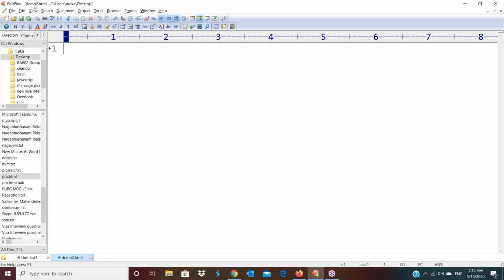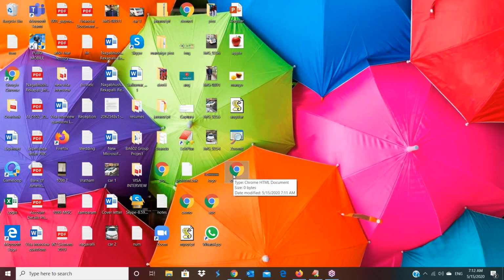I will show you this code in both AngularJS and JavaScript to get some idea of the difference between these two technologies. And one more thing: don't try to understand the code, just see the result. The coding and everything, those points we will discuss later. Just to get clarity about the difference, I am creating this program. Which program did we create? demo2.html. Yes, this is the file which I created.